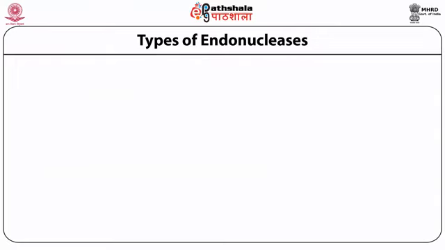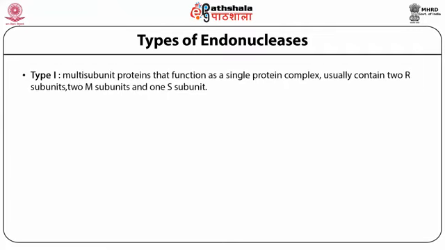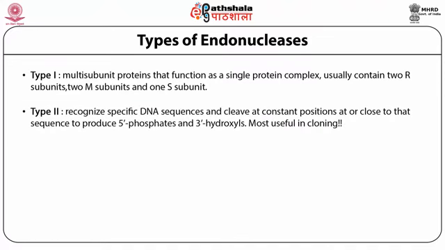Now I'm coming to types of endonucleases. There are 4 types of endonucleases. Type 1 is a multi-subunit protein that functions as a single protein complex. Usually it contains 2 R subunits, 2 M subunits, and 1 S subunit. The second is type 2. It recognizes specific DNA sequences and cleaves at a constant position at or close to that sequence to produce 5' phosphates and 3' hydroxyl groups. It is most useful in the cloning process.